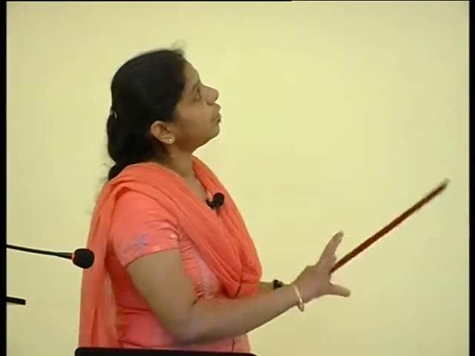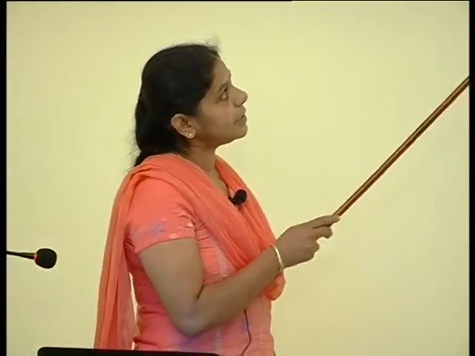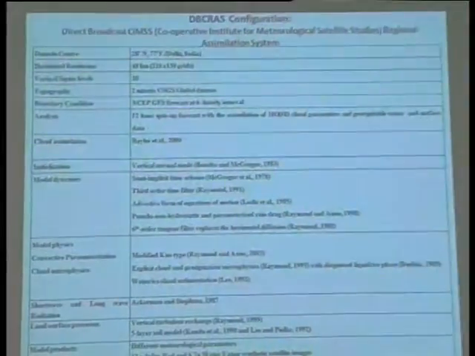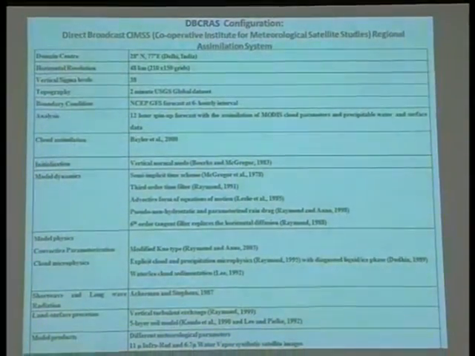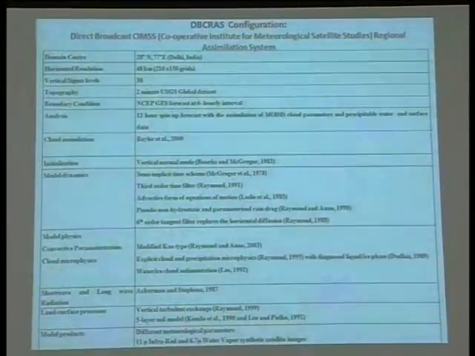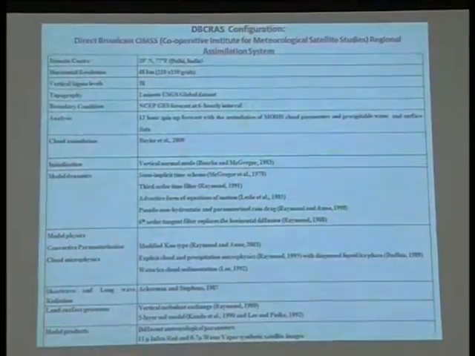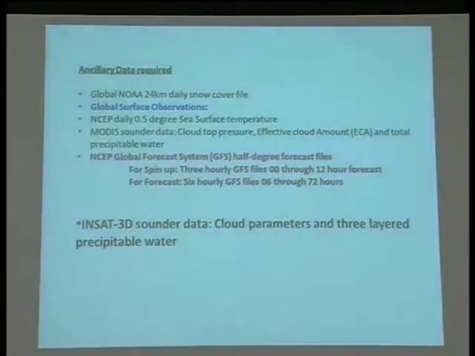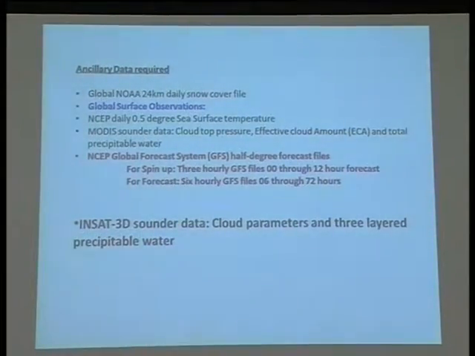These are some configurations of DBGRASS. Domain center we chose as Delhi, and horizontal resolution is around 48 km. Vertically we have 38 levels, and topography is 2-minute USGS data. The importance of this model is that, in addition to different meteorological parameters, we can generate synthetic water vapor and IR satellite images.